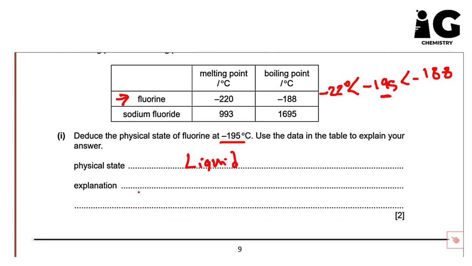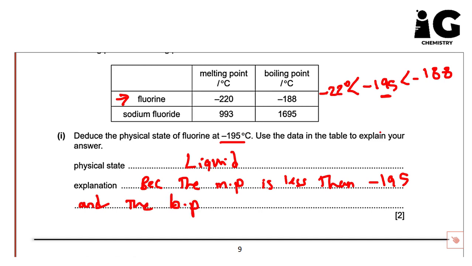And also we need to explain. So the explanation we need to say is, because the melting point here is less than negative 195, and the boiling point here is higher than negative 195 degrees Celsius.